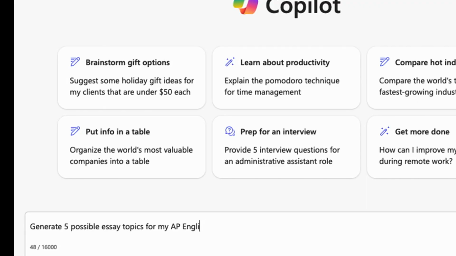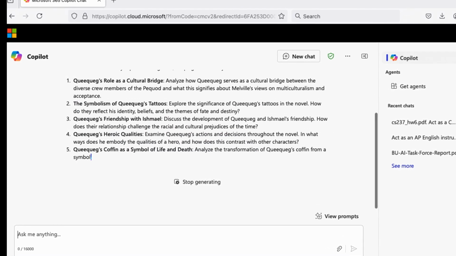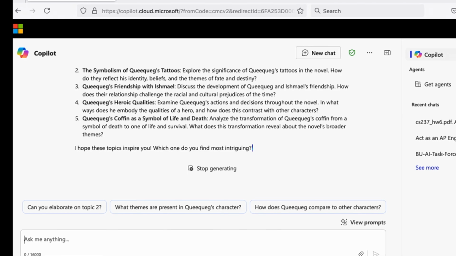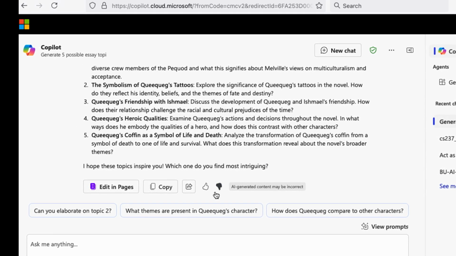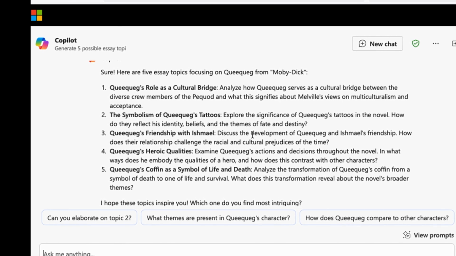So for the first prompt, I'm going to ask it to think in the mindset of a high school English instructor. And I'm going to ask it to generate 5 possible essay topics for my AP English literature class on the character of Queequeg in the novel Moby Dick. Okay, so it's off and running very quickly. And you can see that Copilot definitely understands Moby Dick and Queequeg at some level.